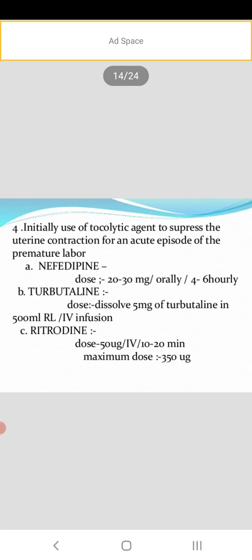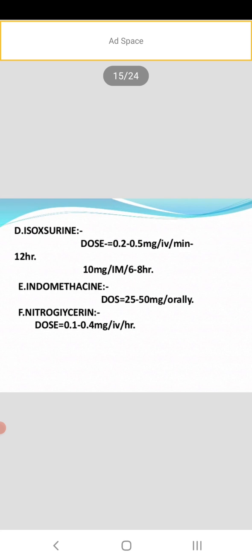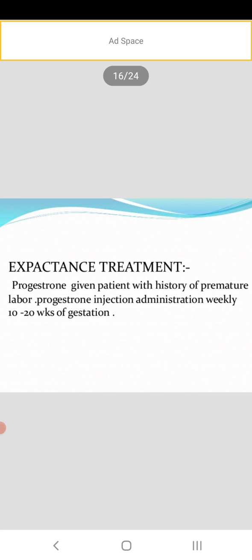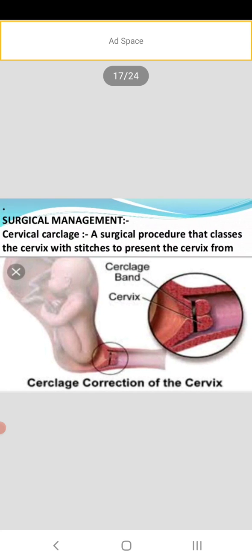Initially, use of tocolytic agents that suppress the uterine contraction for an acute episode of premature labor: nifedipine, terbutaline, ritodrine, isoxsuprine, indomethacin, nitroglycerin. Then expectant treatment: progesterone is given to patients with a history of premature labor. Progesterone injection is administered weekly, from 10 to 20 weeks of gestation. Then surgical management. I had told about the short cervix, that is, cervical cerclage.